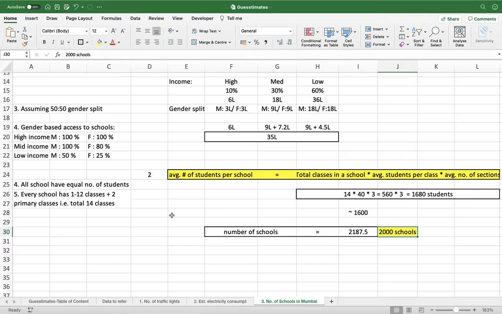And if you have time at hand while giving the interview, and you are pretty confident that you have one more way to calculate the number of schools, then you may propose to the interviewer, should I do a quick sanity check by calculating through some other method? Now, that might turn out to be a cobra move if you do not have any other method, and you yourself say that I'm going to calculate from another method, and then the interviewer says yes, and you go blank. So don't do that. As you go on practicing more guesstimates, you'll always have one or two methods to solve the same problem.